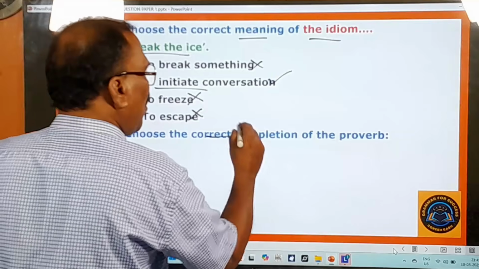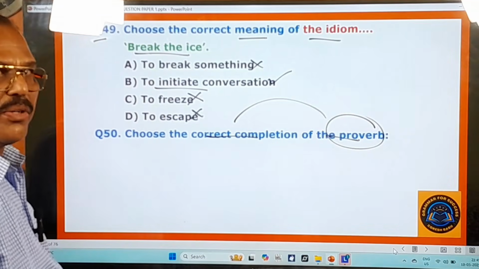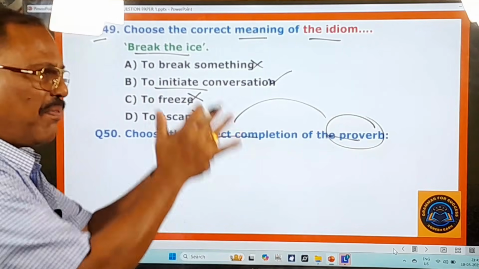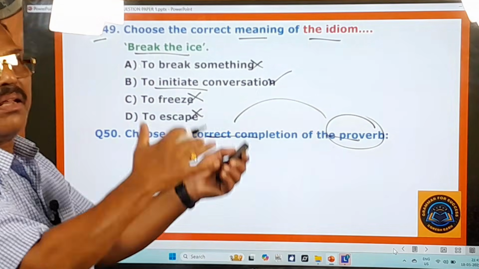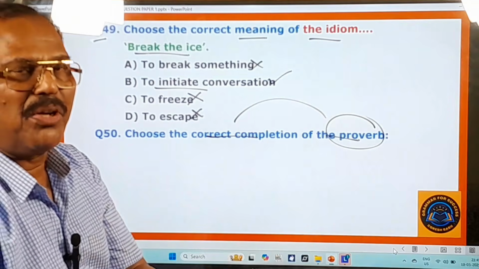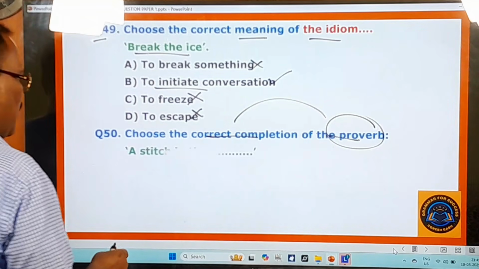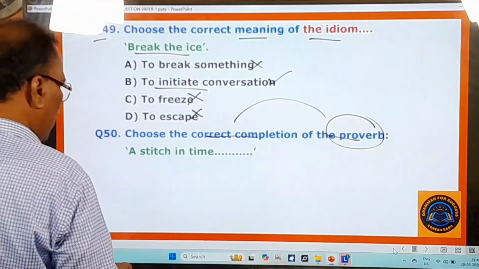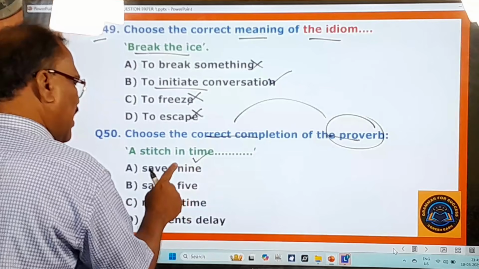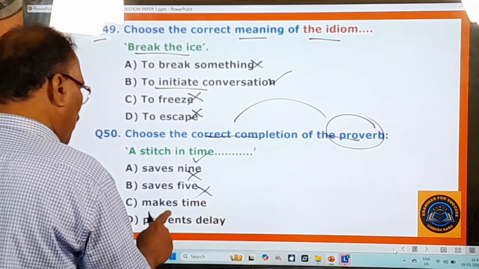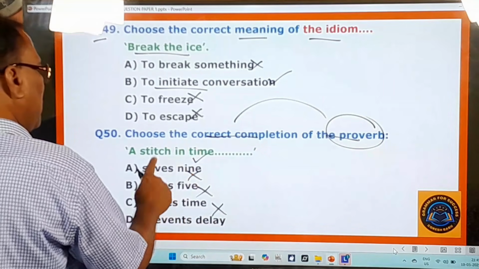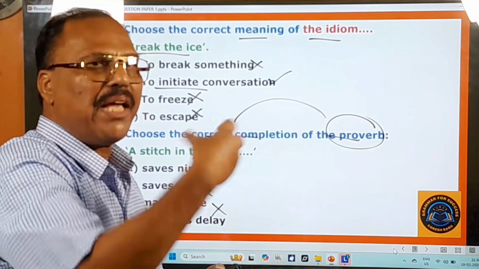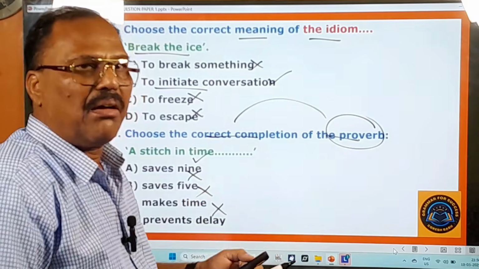Choose the correct completion of the proverb. Some proverb is given and you are asked to complete the remaining part. Half of the proverb is given by the examiner, and the next half you have to choose from the given options. A stitch in time. This proverb everybody knows. A stitch in time, what? Saves nine, that is the right one. Not saves five. Makes time, no. Prevents delay, no. So a stitch in time saves nine. That means timely action will prevent all other problems.